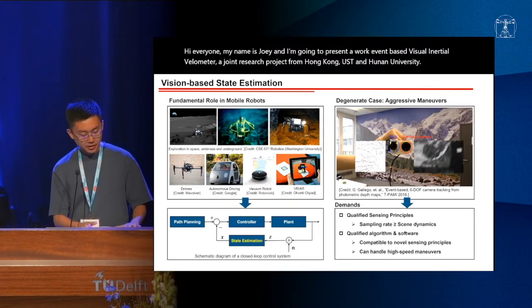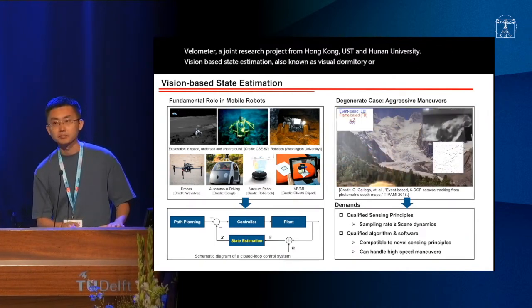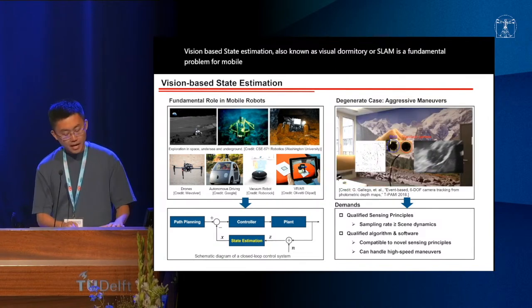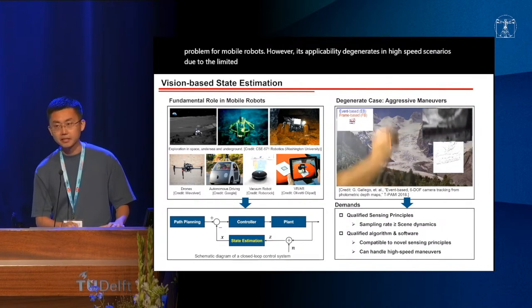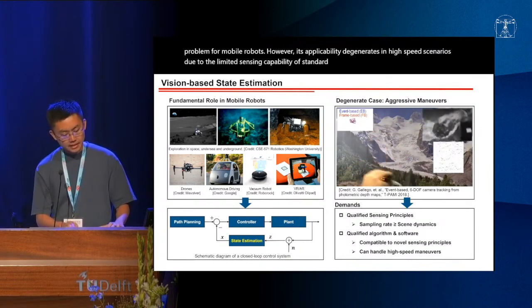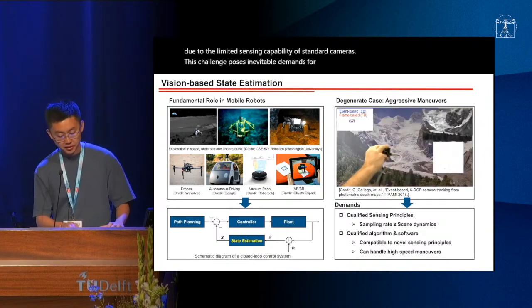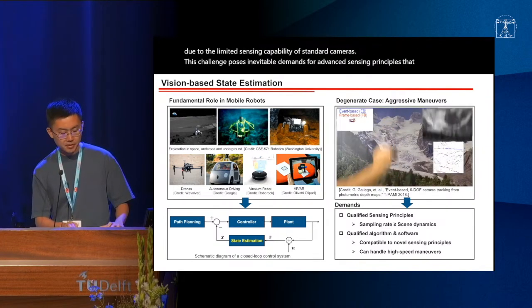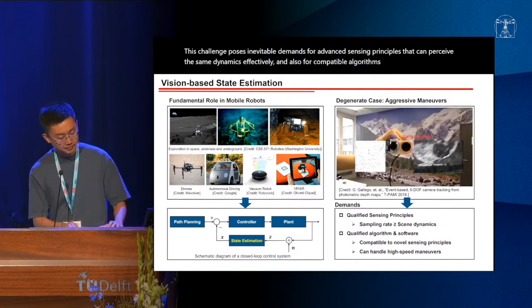Vision-based state estimation, also known as visual odometry or SLAM, is a fundamental problem for mobile robots. However, its applicability degenerates in high-speed scenarios due to the limited sensing capability of standard cameras. This challenge poses inevitable demands for advanced sensing principles that can perceive the scene dynamics effectively, and also for compatible algorithms and software.